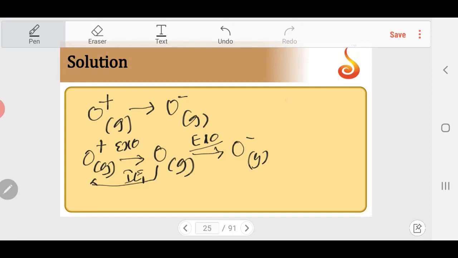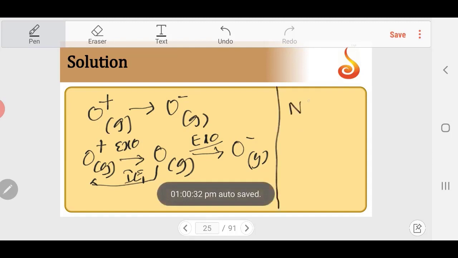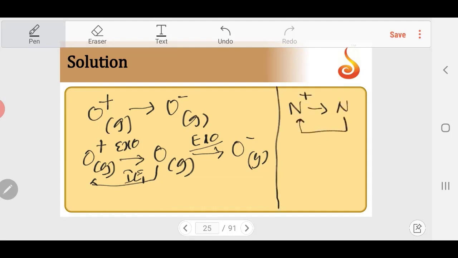The second one, N+ to N−. So N to N+ is definitely again the E1 of nitrogen. This is also exothermic, but the total amount of energy is lower here. Both steps are going to be exothermic, but O+ to O− will have higher liberation of energy than N+ to N−.